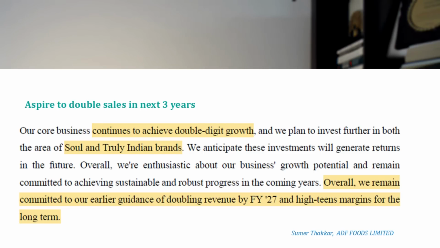Again, management has reiterated that they want to double their revenue by FY27, from, I think, a 550 crore company in FY24, to a 1,000 crore company. And the brands which they are promoting, Soul and True Indian, those brands are driving growth, and that is why this 30% growth is coming.